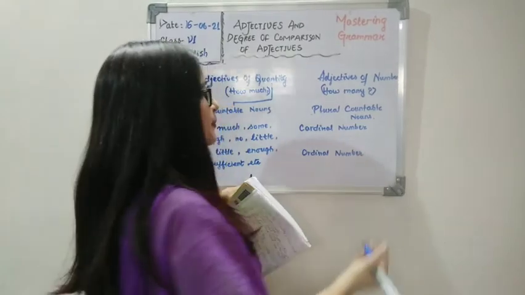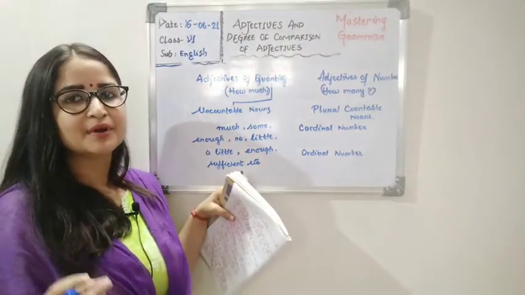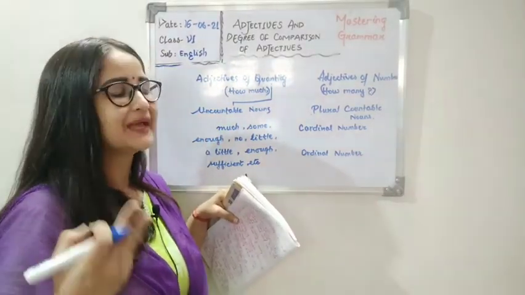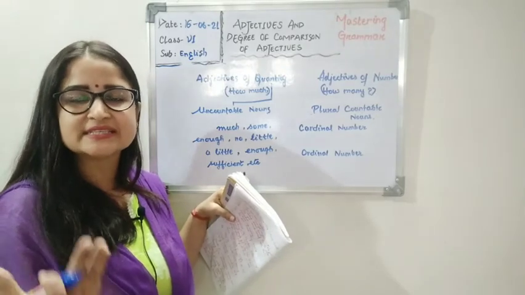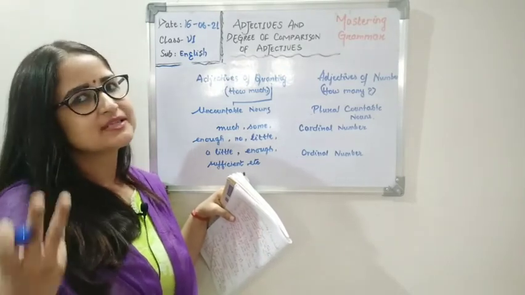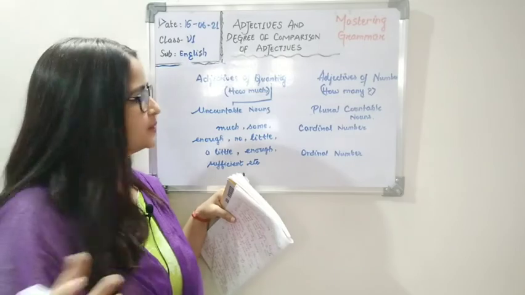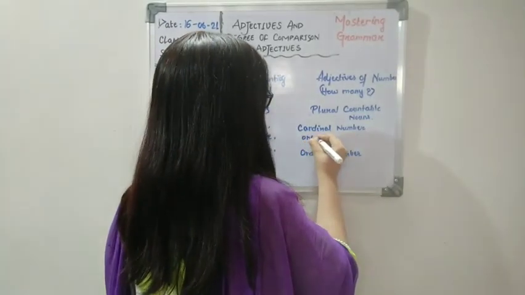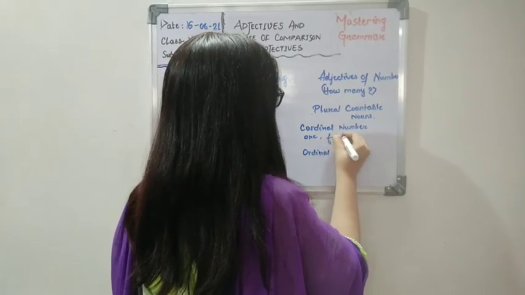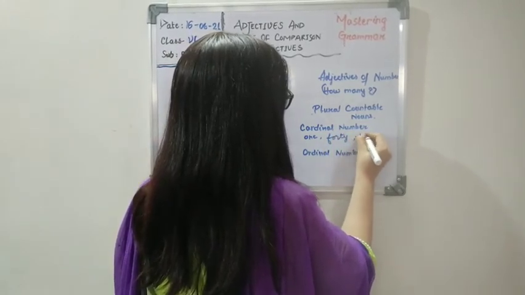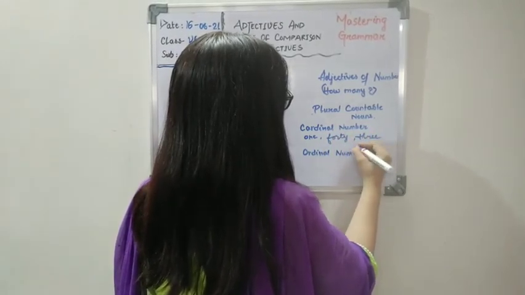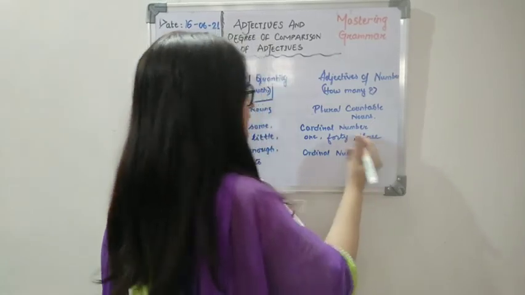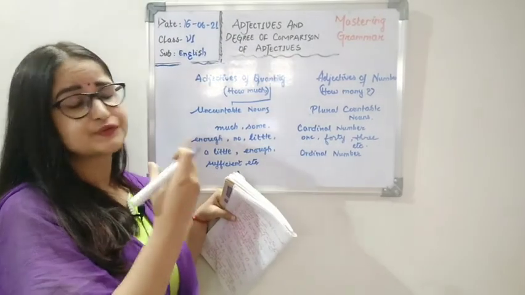For cardinal number, you know the number exactly in their numeral form, like 1, 2, 40, 60, 80, 800, 700, 7000. Okay, cardinal numbers are those numbers which are actually the words themselves, like 1, 43, all these words are cardinal numbers. So they are adjectives of number.